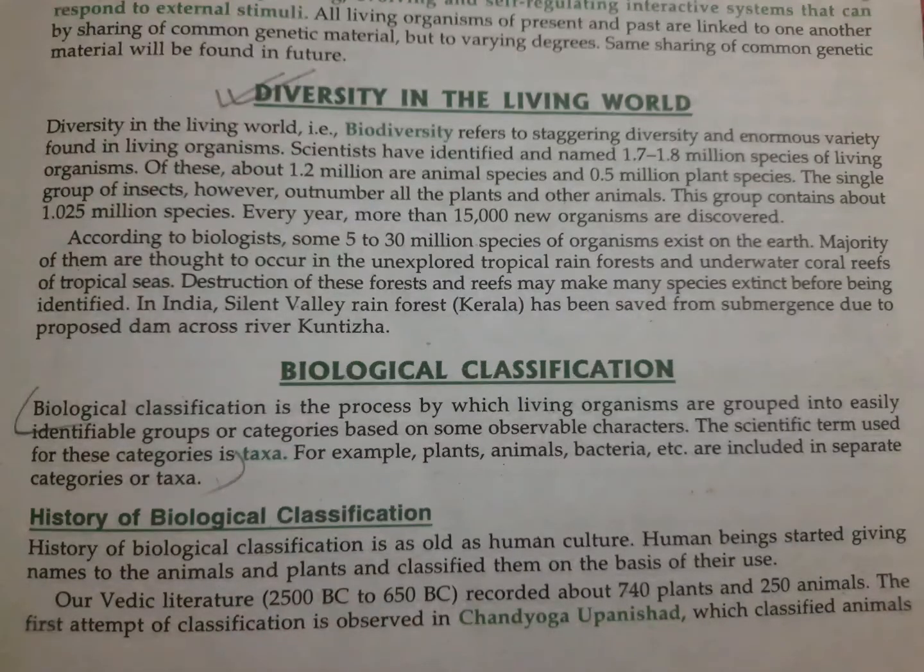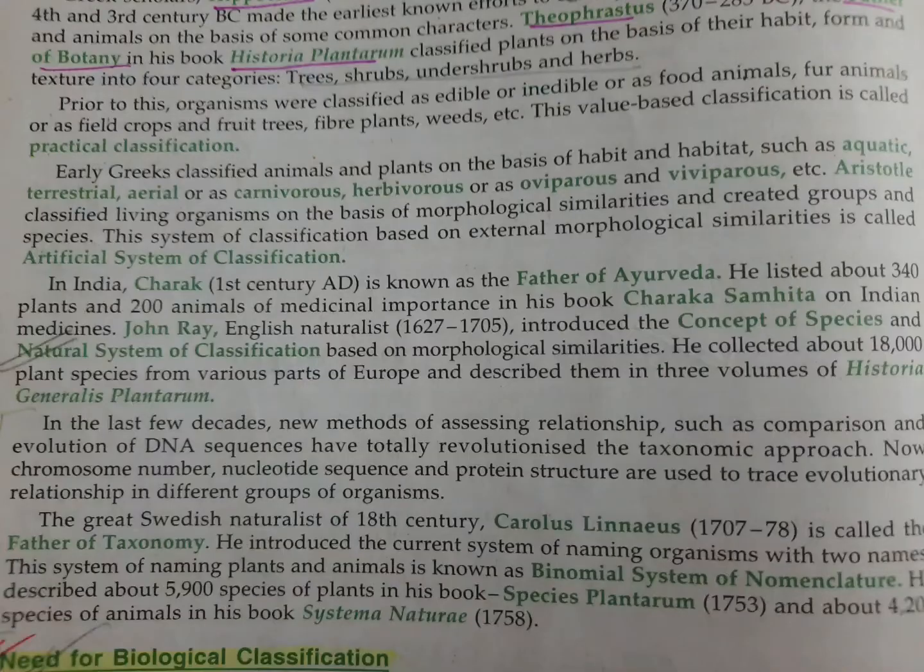So, today we are going to start the first chapter of class 11 biology, that is, biodiversity and the biological classification. So, biodiversity means the different types of living animals, its enormous variety, and the staggering diversity in our world. Scientists have identified almost 1.7 to 1.8 million species of living organisms.